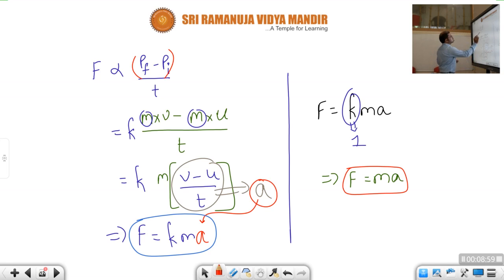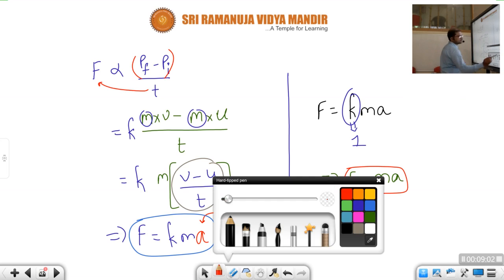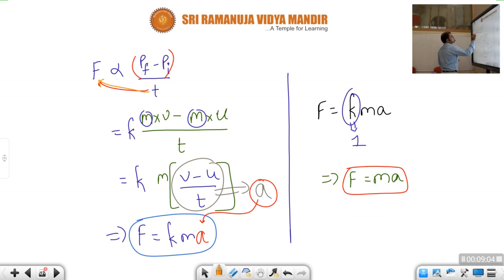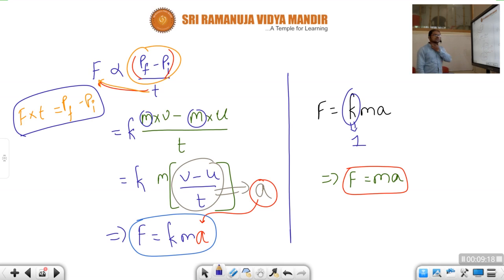Children, one more small relation. Once you send this t to the other side, F into t is equal to Pf minus Pi. Understood, children? F into t is nothing but Pf minus Pi. This is what I called impulse earlier. Impulse is equal to change in momentum. In order to get this relation, I explained earlier what impulse is.